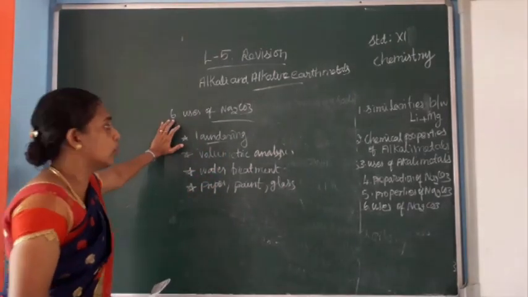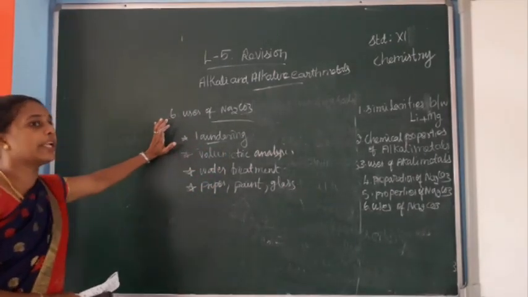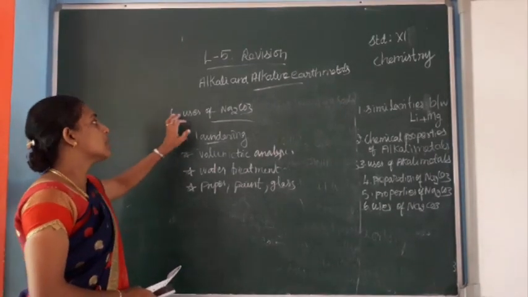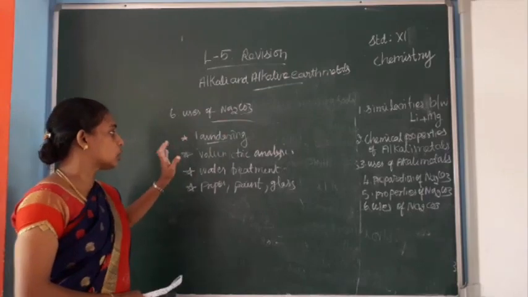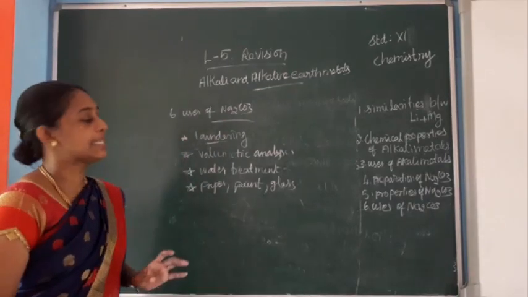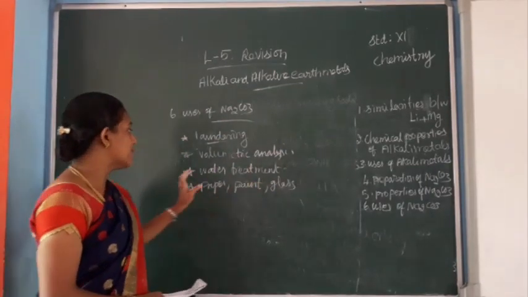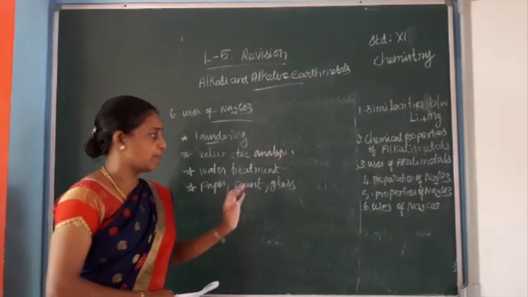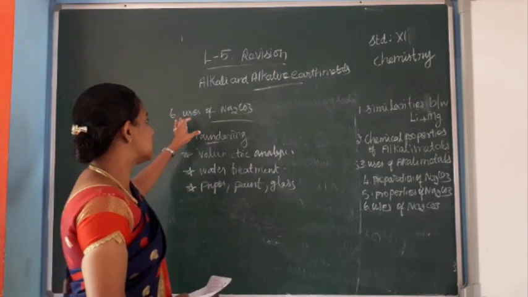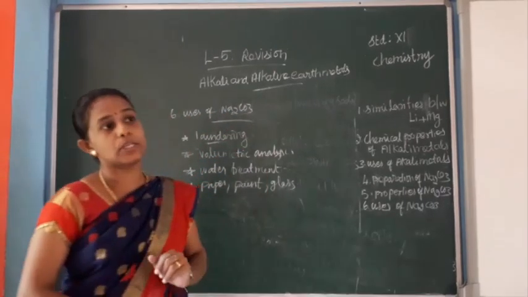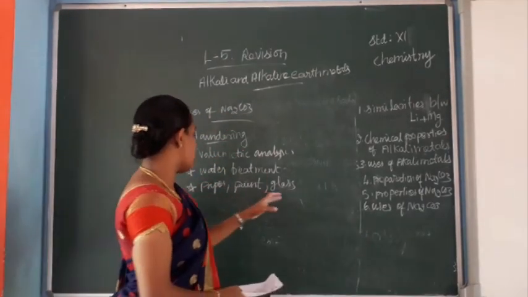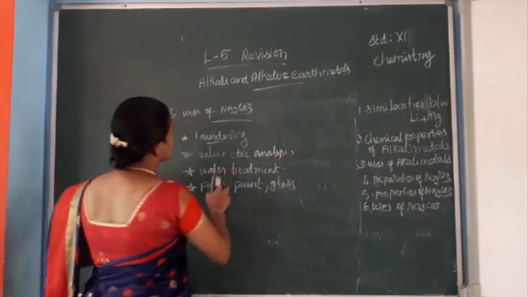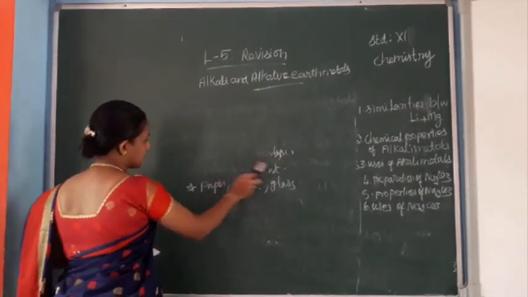These are the uses of sodium carbonate. Sodium carbonate is used in laundry. It is also used in volumetric analysis in organic chemistry. It is used in water treatment. It is used in the manufacture of paper, paint and glass industry. These are the uses of sodium carbonate.